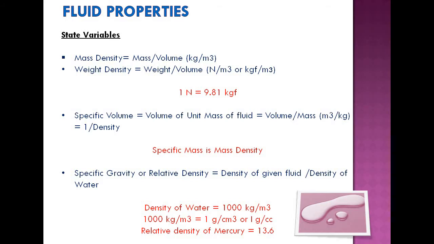For example, if we take mercury, the relative density or specific gravity is 13.6. That means the density of mercury is 13.6 into 10 raised to 3 kilogram per meter cube. That means mercury is 13.6 times heavier than water. Similarly, oil, if the specific gravity is 0.8, that means oil is lighter than water. So 0.8 specific gravity means the density is 0.8 into 1000, that will give 800 kilogram per meter cube.